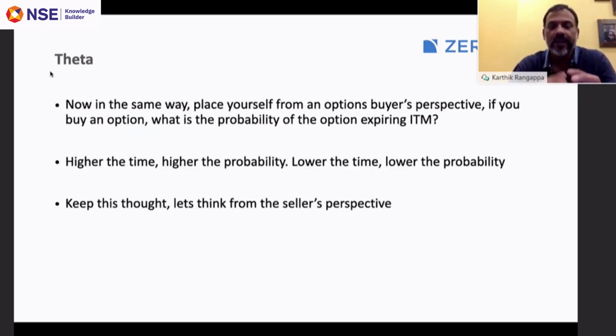Now, in the same way, place yourself in the options buyer's perspective. What is the probability of an option expiring in the money? Obviously, higher the time, higher the probability. Lower the time, lower is the probability of this option expiring in the money, right? So all I want you to remember at this point is more time, more probability. Less time, less probability of an option strike expiring in the money, okay?